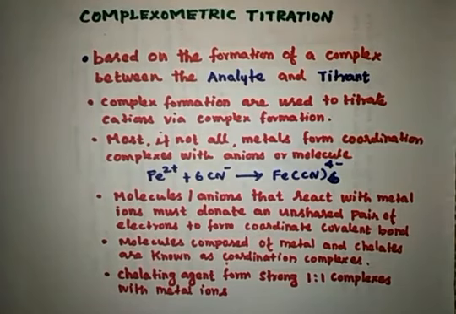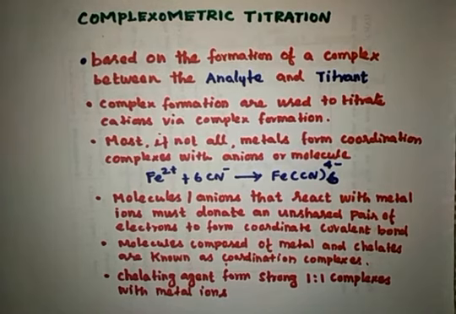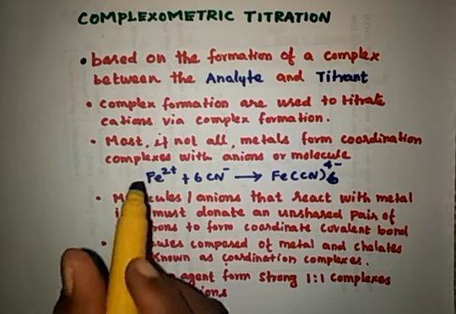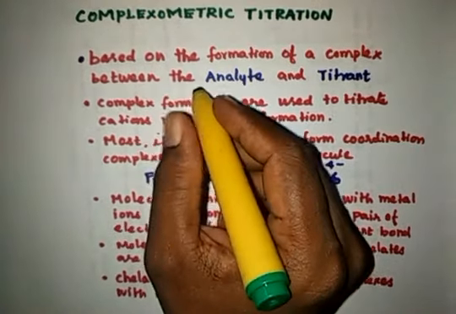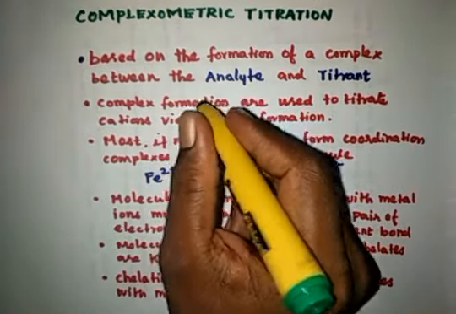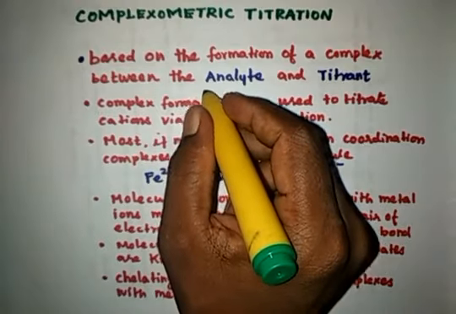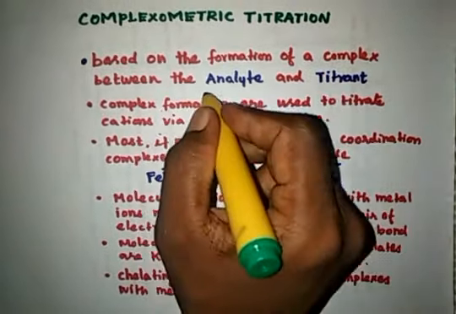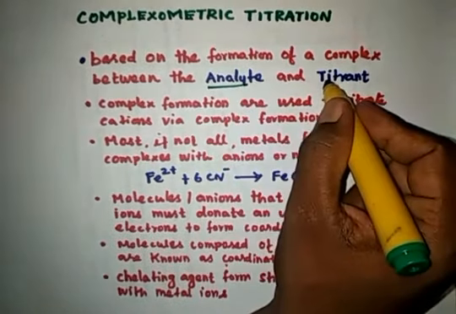Welcome, students. In this class, we are going to discuss another type of titration, that is complexometric titration. Complexometric titration is based on the formation of a complex between the analyte and the titrant. So, complexometric titration means there is the formation of a complex between the analyte and the titrant.